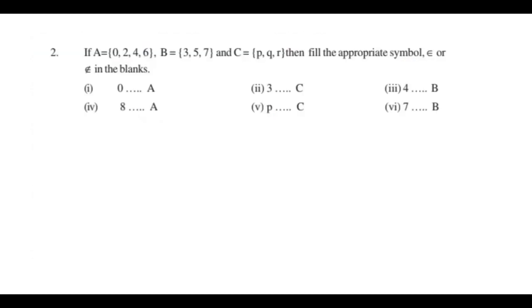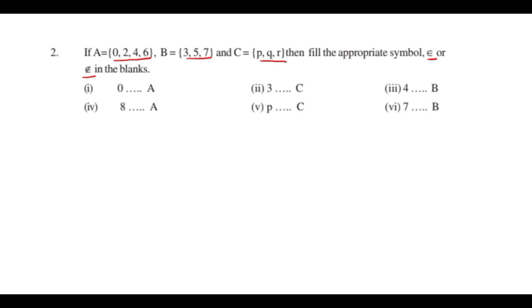If A equal to {0, 2, 4, 6}, observe here, A is given as {0, 2, 4, 6}, B is given as {3, 5, 7}, C is {p, q, r}. Then fill the appropriate symbol, that means either belongs or does not belong, in the blank.